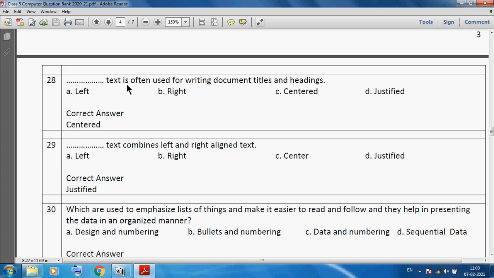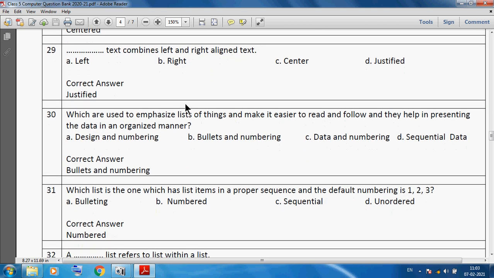Centered text is often used for writing document titles and headings. Justified text combines left and right aligned text. Bullets and numbering are used to emphasize lists of things and make them easier to read and follow.